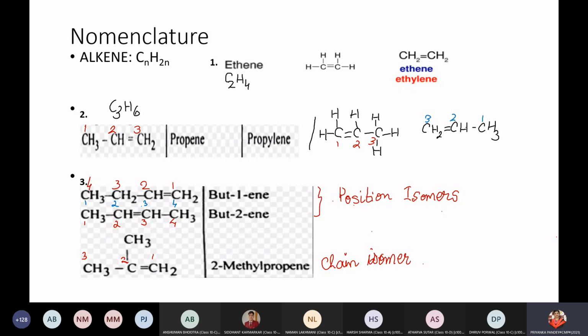When we talk about alkenes, children, alkenes, as you know, ENE, that means it has got a double bond. Carbon to carbon double bond is present. That is the essential part of that substance. As you can see, ethene has got 2 carbon atoms. So just having 2 carbon atoms and there is the presence of double bond. So there can be no other possibility.